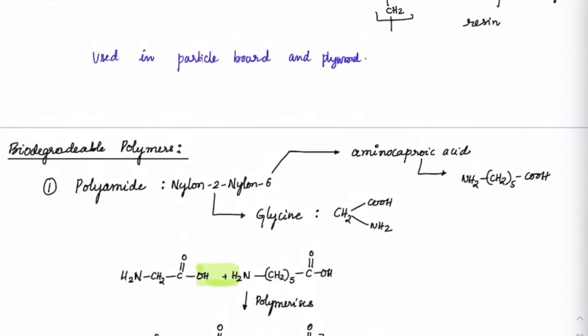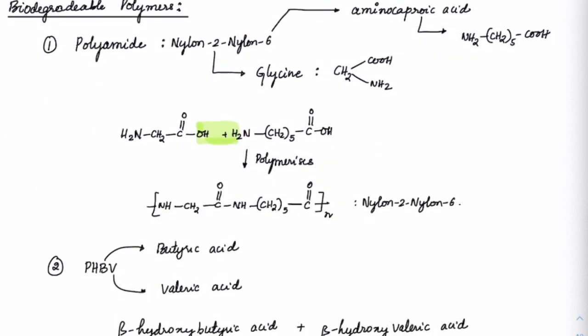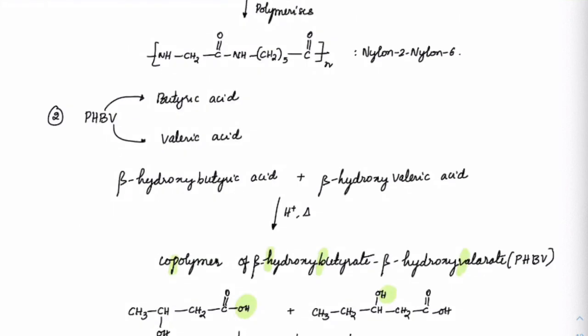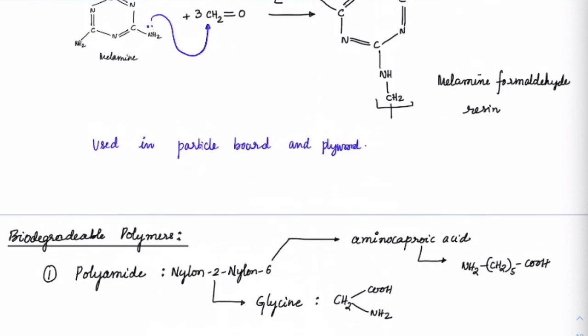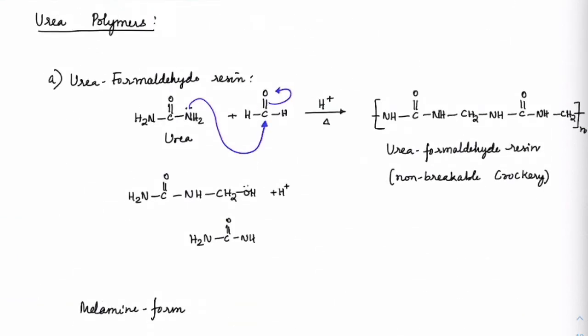So for our syllabus there are only two biodegradable polymers. Just the names will be asked. Which of the following are biodegradable? Nylon 2, nylon 6 and PHBV. To check the exact name: beta hydroxybutyrate and beta hydroxyvalerate. Everybody got that? So these are the only polymers there for your course, correct?